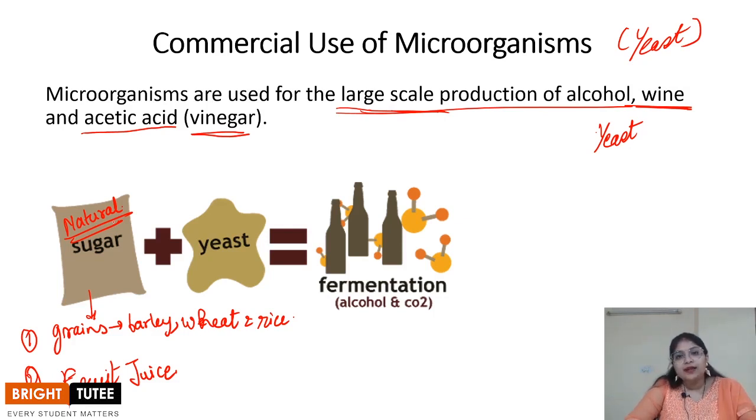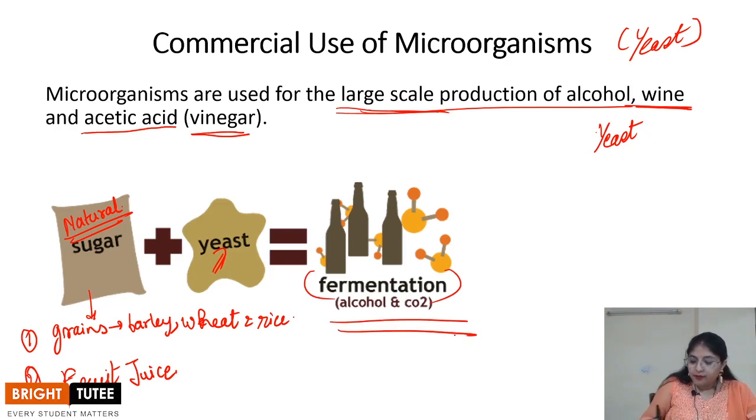Then it is refined, then it is cleaned so that any pulp which might be there is removed, and there are different steps in this. But the main thing that we need to understand over here is that for making alcohol, what is being used? Yeast is being used. And this process of conversion of the sugar into alcohol is called fermentation.